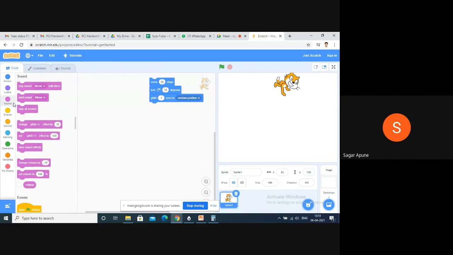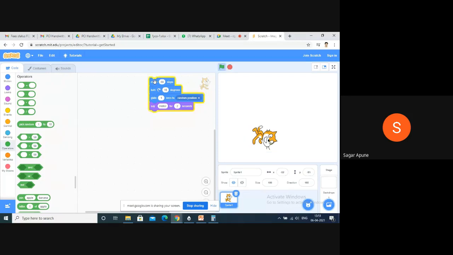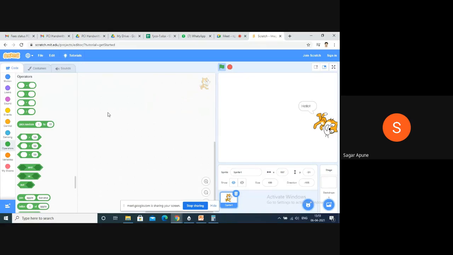So you can add sounds, you can add looks like say hello for 2 seconds. Just check here. Yes, he or she says hello. Maths is also available. So here I delete this. Here I use addition. Suppose I want to add 45 and 10. Click on this. The result is 55.